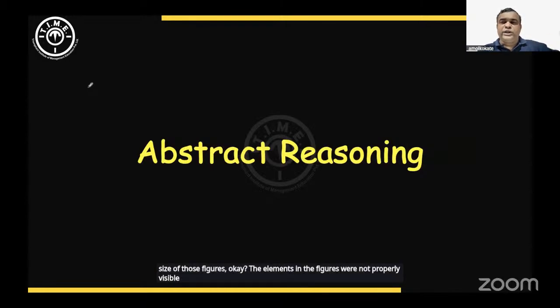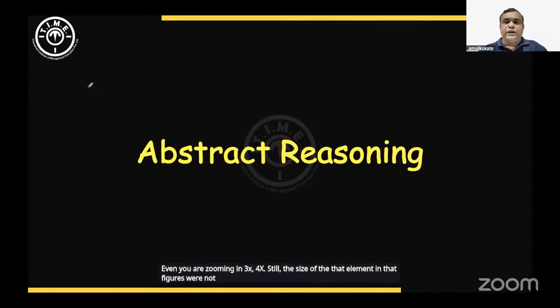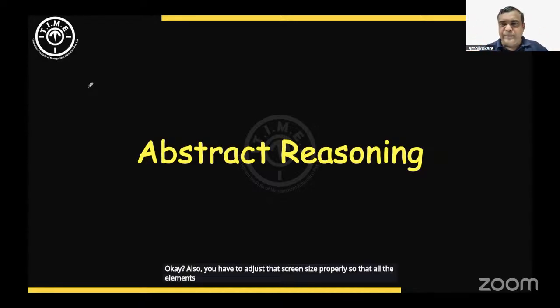Even zooming 3x, 4x, the elements were still not properly visible, so tracking them was slightly difficult. You waste time zooming in and out, and you also have to adjust the screen size so that all the elements are visible.